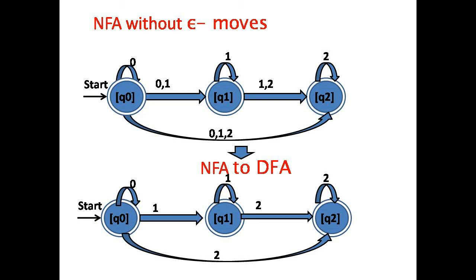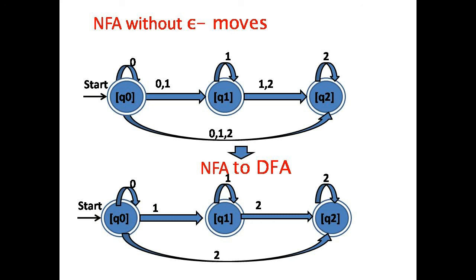Q2 is a final state because it is also a final state of the given NFA with epsilon moves. Q0 is also a final state because the epsilon closure of Q0 contains Q2. Q1 is also a final state because the epsilon closure of Q1 contains Q2.